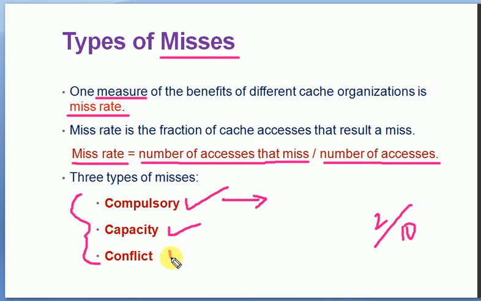And the third type of miss is called a conflict miss. A conflict miss happens when the data block elements are placed in wrong addresses, through which some conflict happens and the data will be missing, which is called a conflict miss. So three types of misses: compulsory miss, capacity miss, and conflict miss.